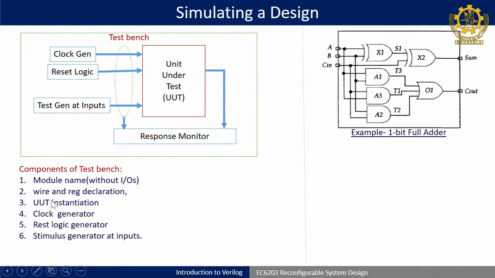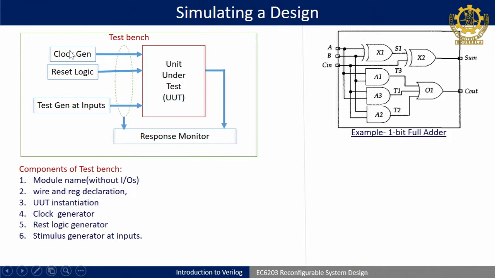We can declare them in the declaration part of the Verilog coding, as wire or reg declarations. Followed by that, we also have to instantiate the unit under test, using the module instantiation methodology or modeling style of Verilog coding.